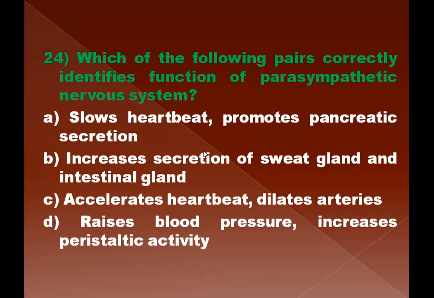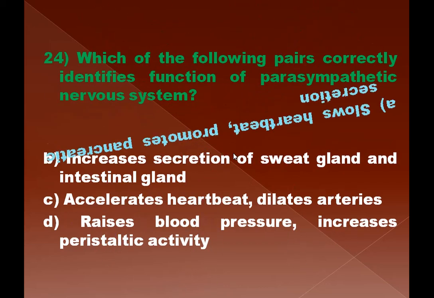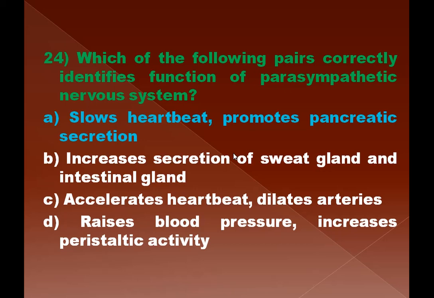D. Raises blood pressure, increases peristaltic activity. So the parasympathetic nervous system is responsible for slowing the heartbeat and promoting the release of enzymes from the pancreas.